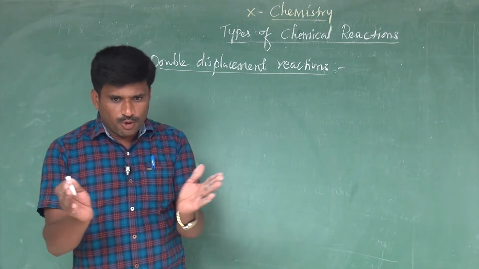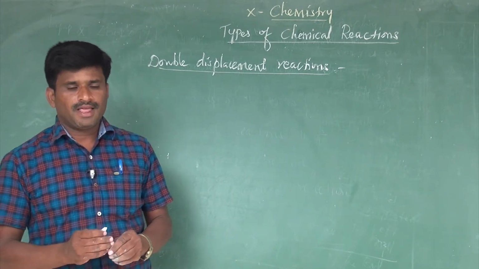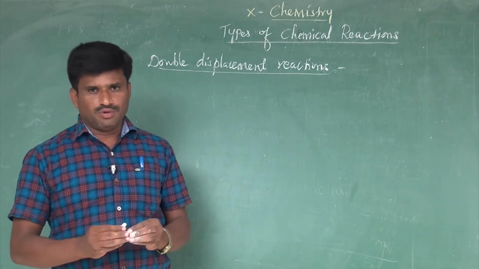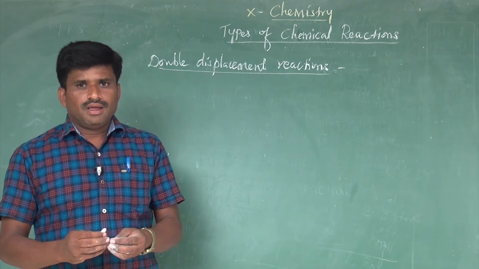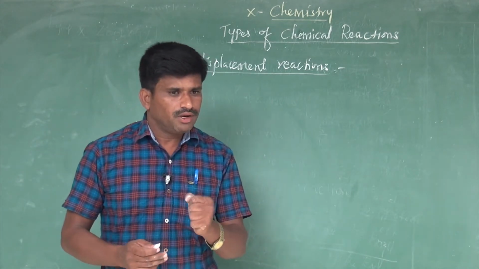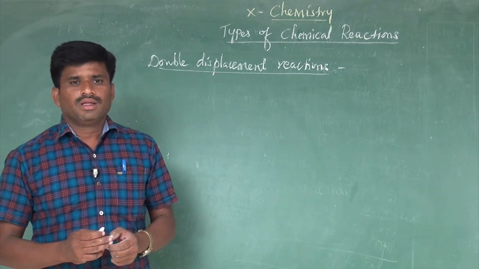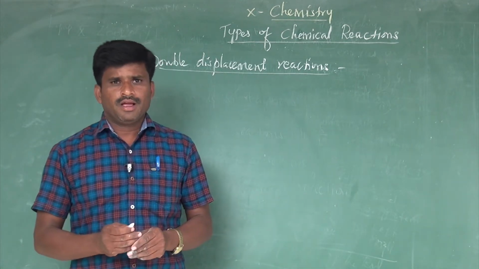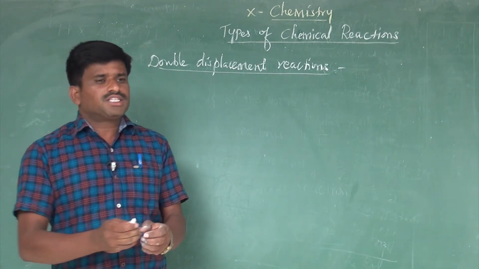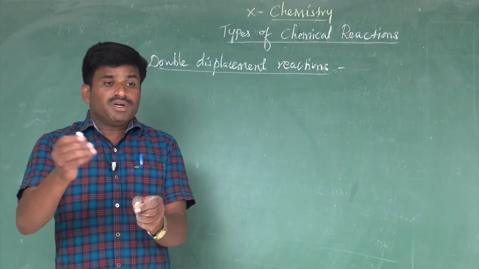Both solutions are colorless. When we mix lead nitrate with potassium iodide solution, we immediately observe a color forming. What is the color? Yes, good, the color is yellow. The reaction takes place by rearrangement of ions.